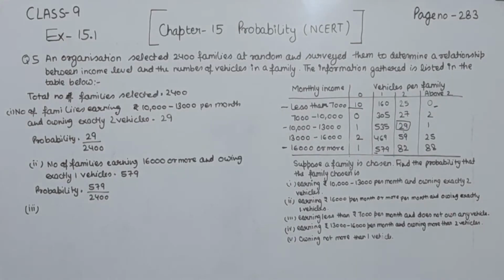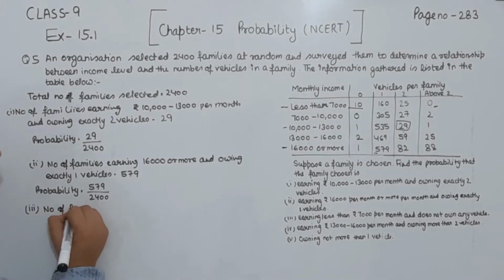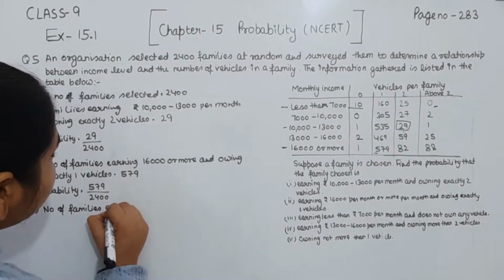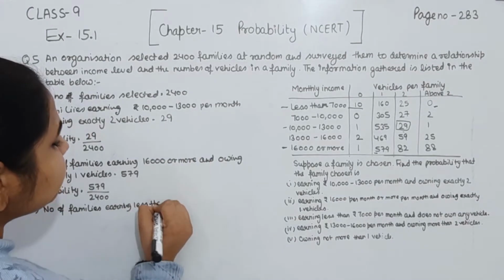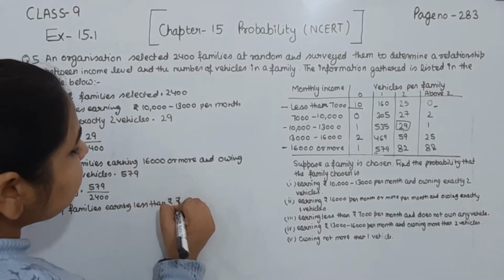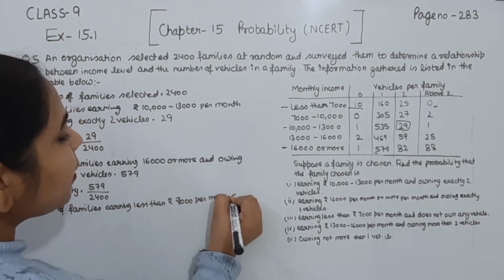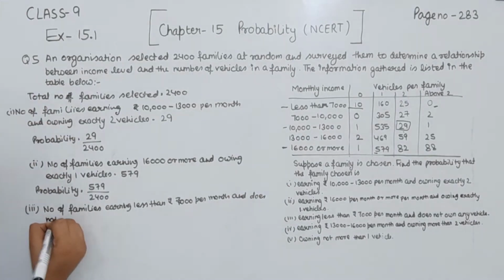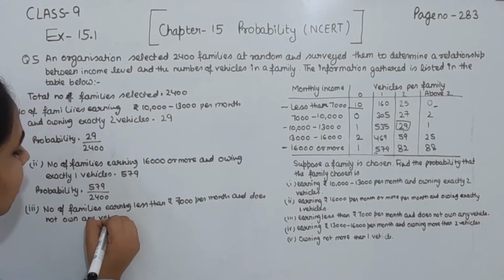So we write here the number of families earning less than rupees 7,000 per month and does not own any vehicle.